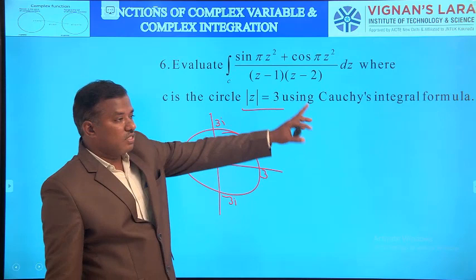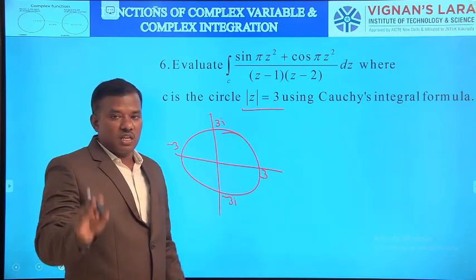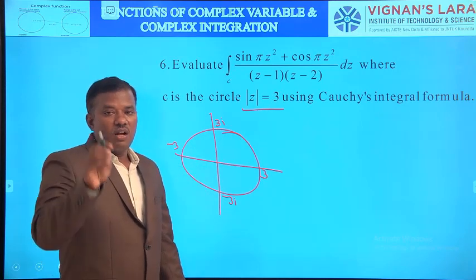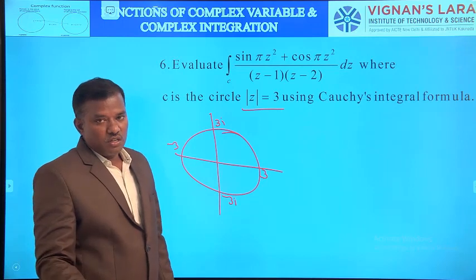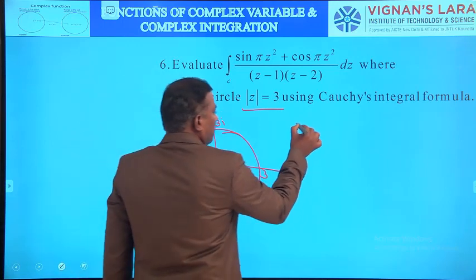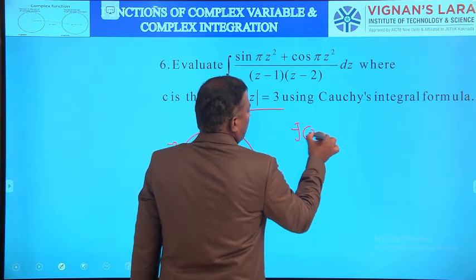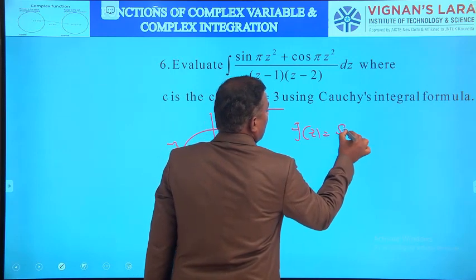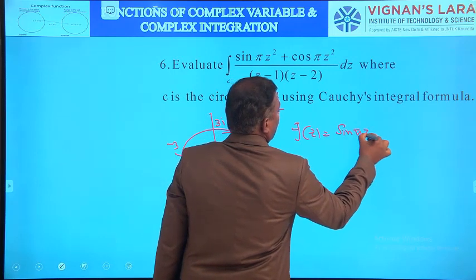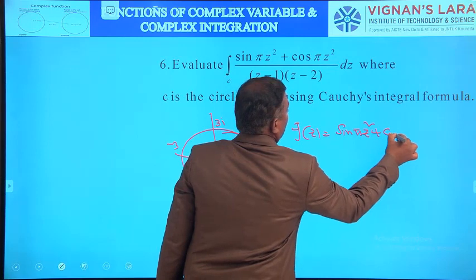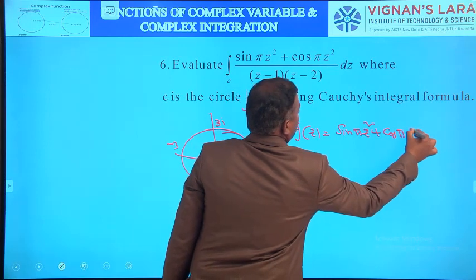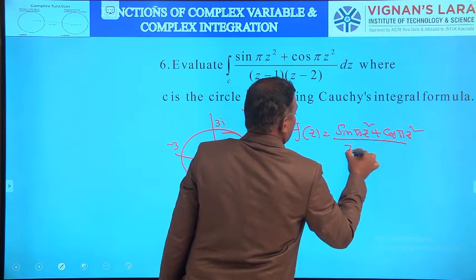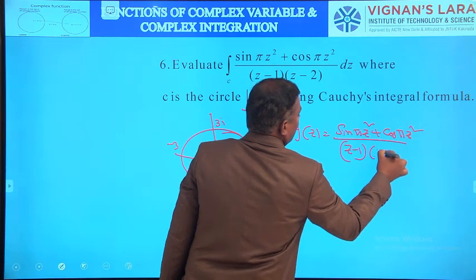So first identify the circle. |z| = 3 is a circle with center (0,0) and radius 3 units. And what is the function here? f(z) equals sin πz² + cos πz² divided by (z-1)(z-2).